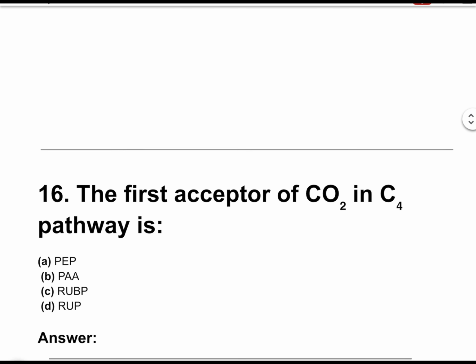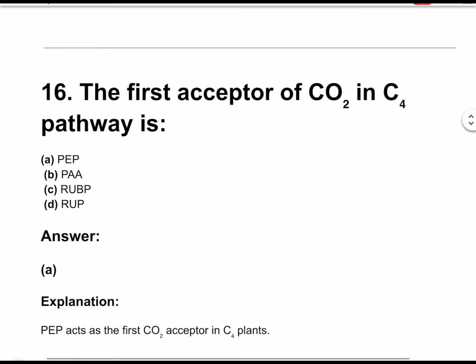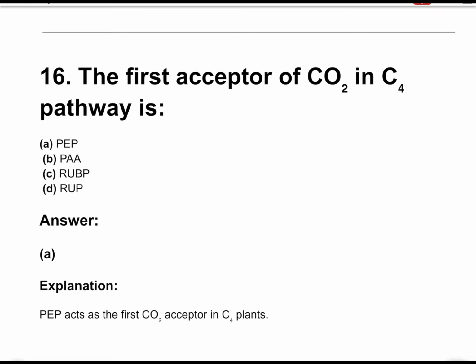Question number 16. The first acceptor of CO2 in C4 pathway is. The correct answer is option A. PEP. PEP acts as the first CO2 acceptor in C4 plants.